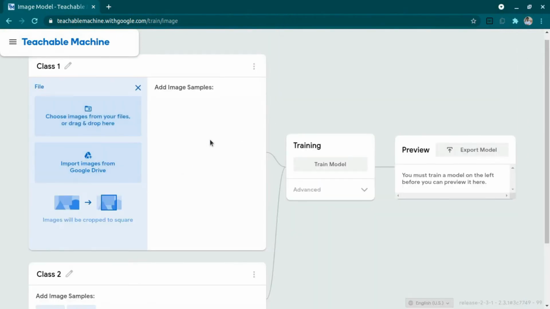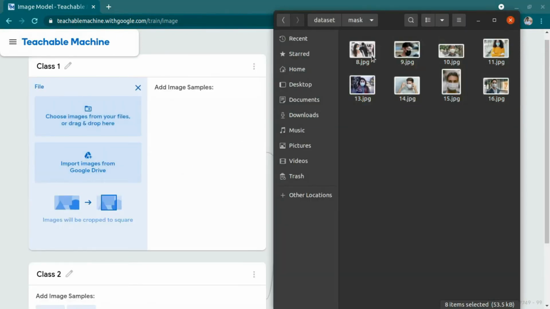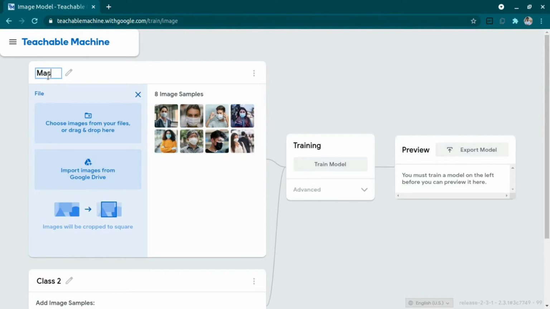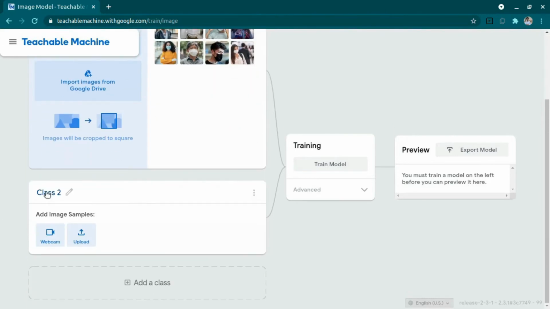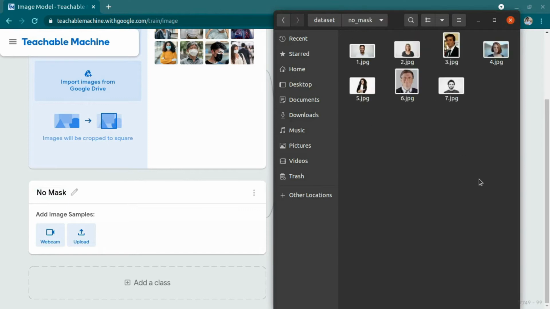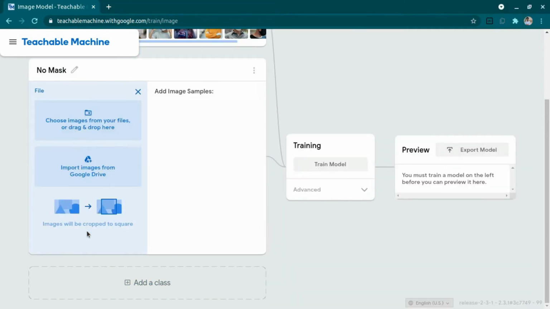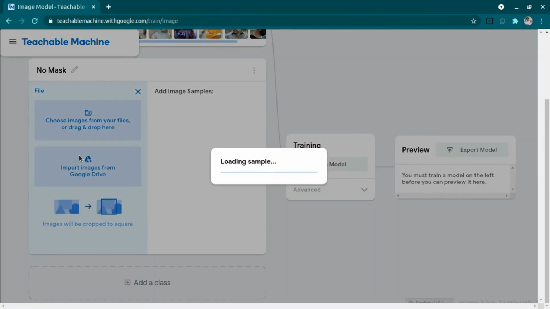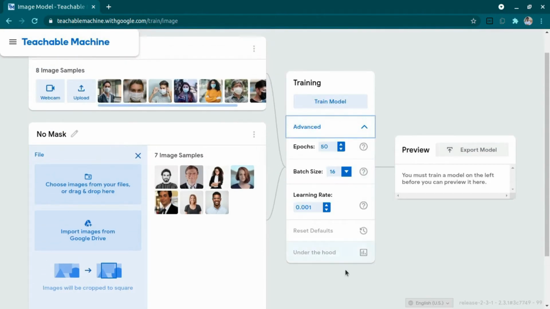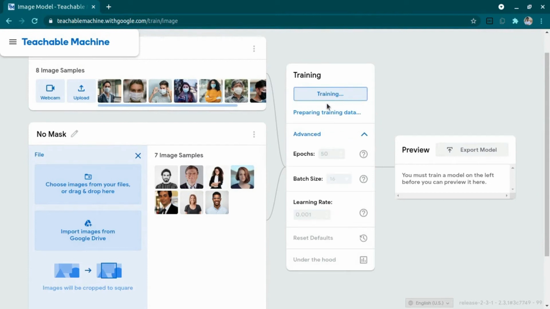So we will upload the images here. We can drag all the files and drop the downloaded images here. I can drop them all at once. There are two kinds of images, mask and no mask, so I just change the labels to mask and no mask. Make sure you click on upload before uploading the images. So it will accept that, and the model parameters are fine. I will just click on train, and the model is training.